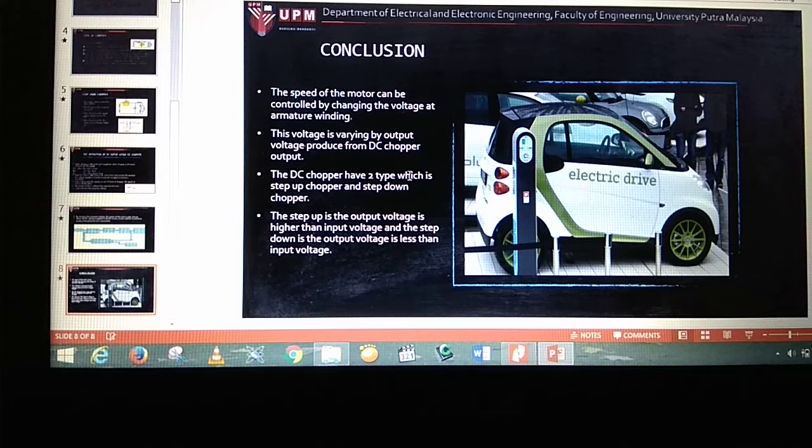So the DC chopper has two types, which are step up chopper and step down chopper that I already explained before this. For the step up, the output is higher than the input. For the step down, the output is lower than the input. We also can have step up and step down at the same time, which we call buck boost, but the output is normally negative to the input. For example, the input is 10 volt, the output is negative 10 volt, which is opposite to the input.